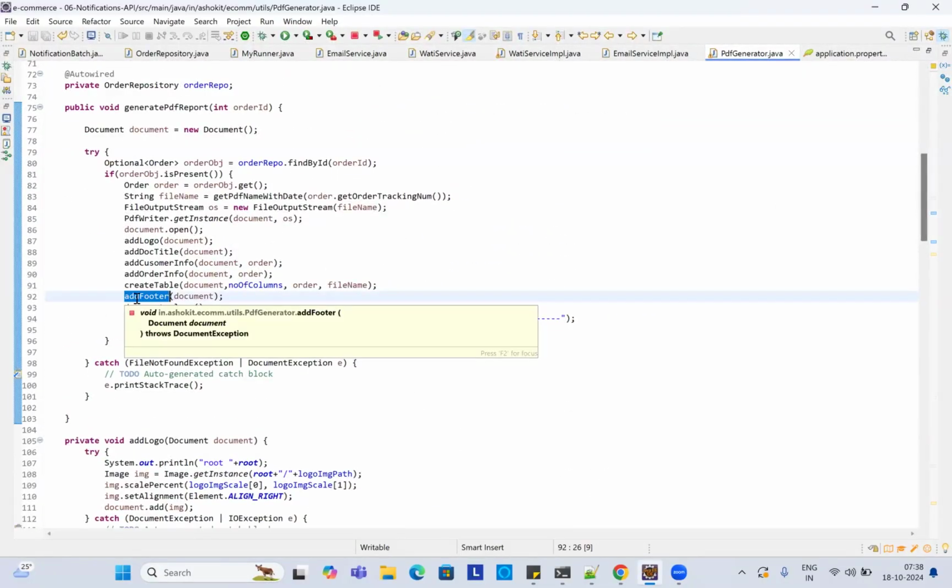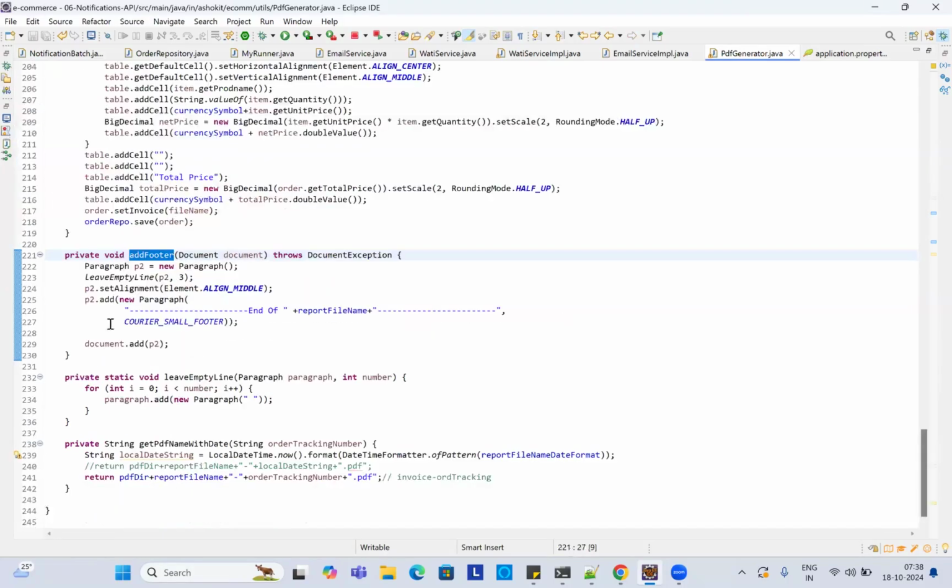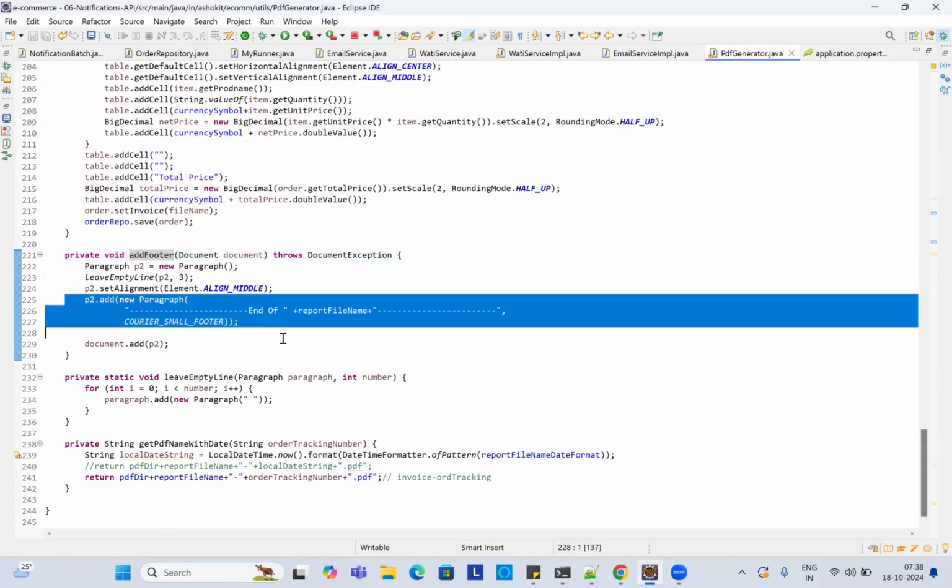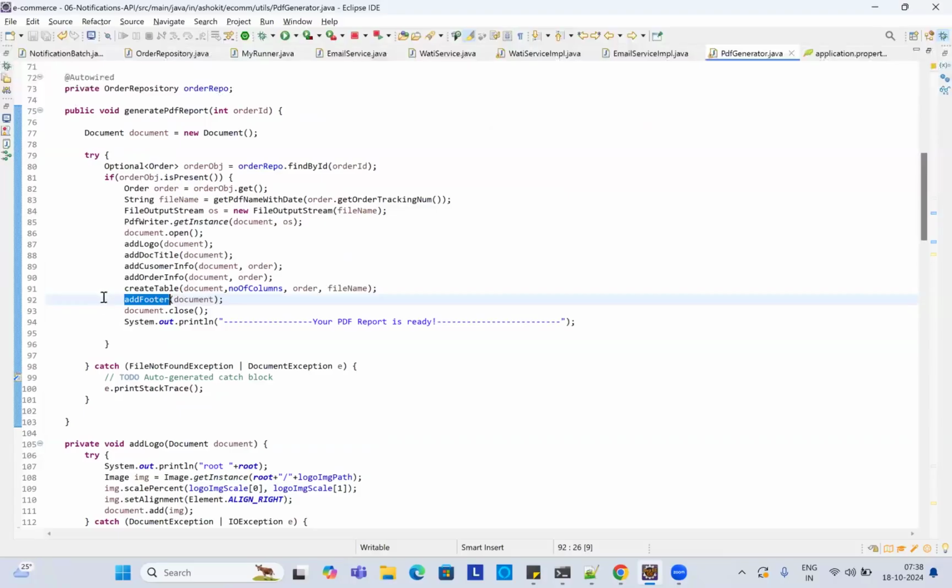And then footer something. This is not just one simple line. Then I'm closing the document, and at this time the PDF document is ready.